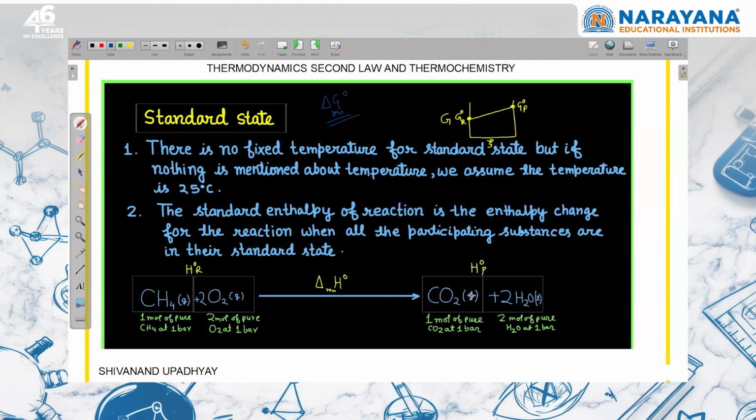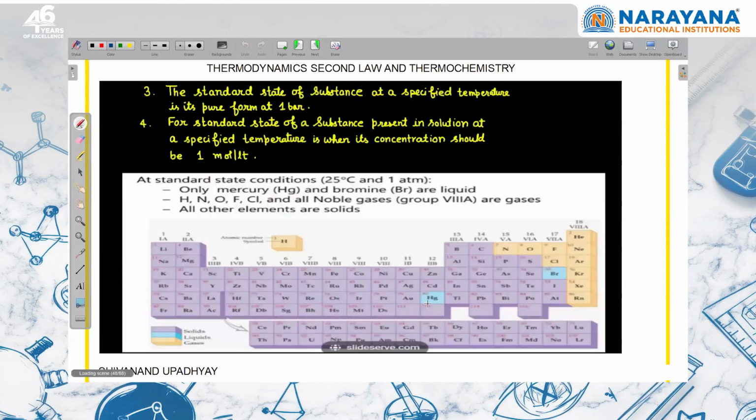And finally, when we are defining naught, it means that the substance should be present at 1 bar and the substance should be pure, right? We have already discussed this in delta G naught. Now you can understand the meaning of delta H naught of the reaction.